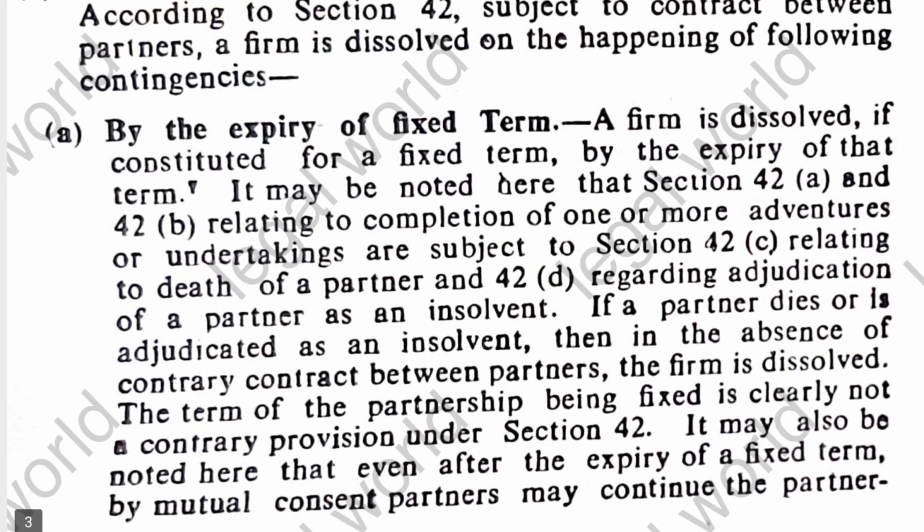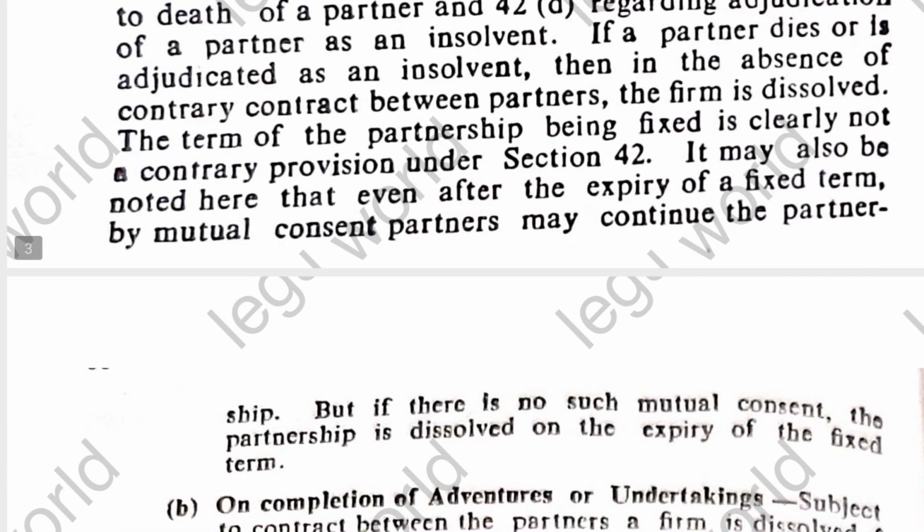If a partner dies or is adjudicated as insolvent, then in the absence of a contract to the contrary between the partners, the firm is dissolved. And the term of the partnership being fixed is clearly not a contrary provision under section 42. It may also be noted that even after the expiry of the fixed term, the partnership may be continued by mutual consent of the partners. But if there is no such mutual consent, then the partnership is dissolved on the expiry of the fixed term.